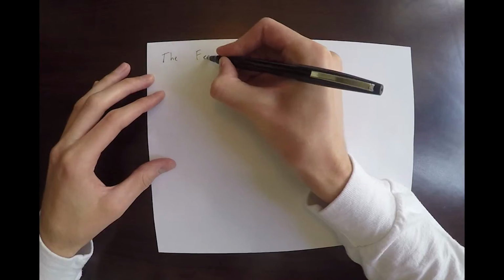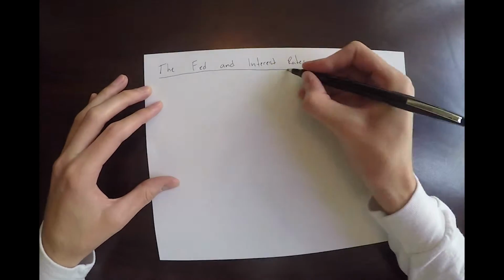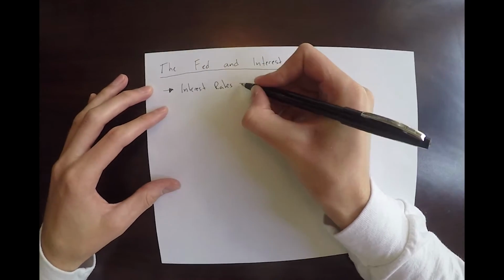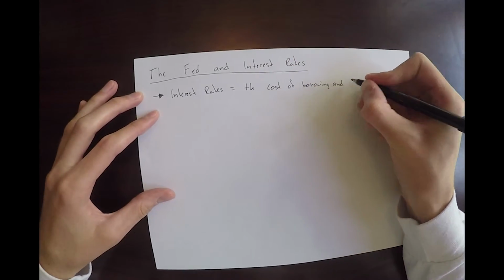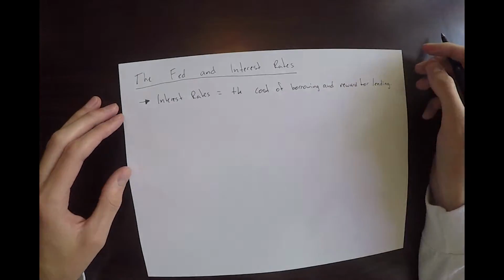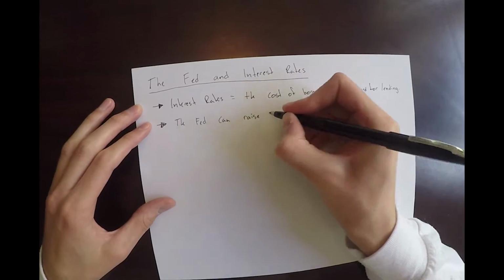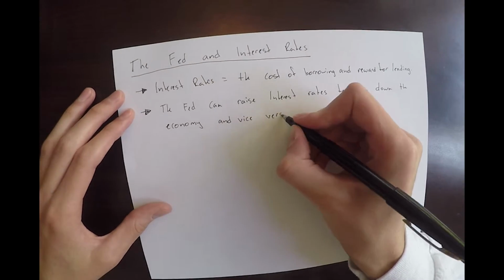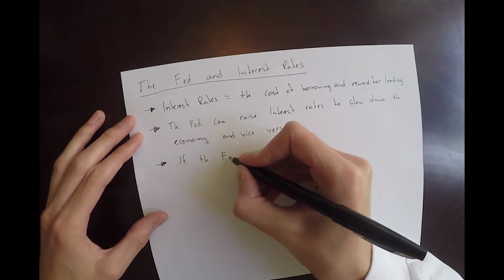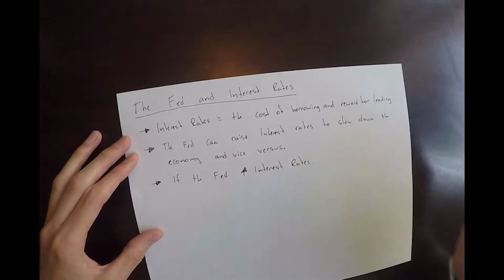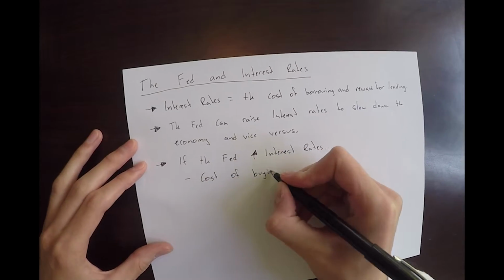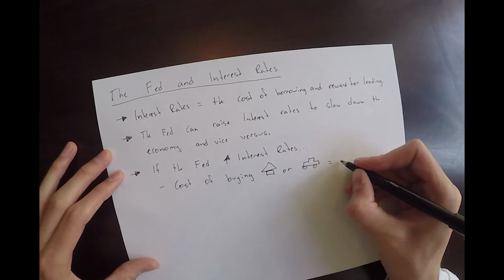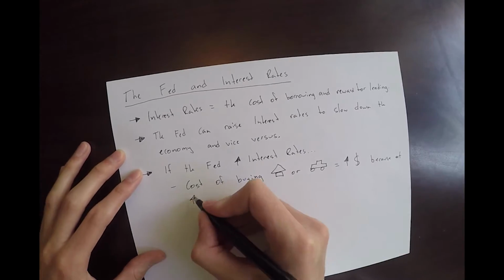One of the most important ways that the Fed controls the economy is by controlling interest rates. Interest rates are important because they set the cost of borrowing and the reward for lending. The Fed can raise interest rates to slow down the economy and vice versa. If the Fed increases interest rates, the cost of buying, let's say, a house or a car increases because of the increase of interest on the loans.